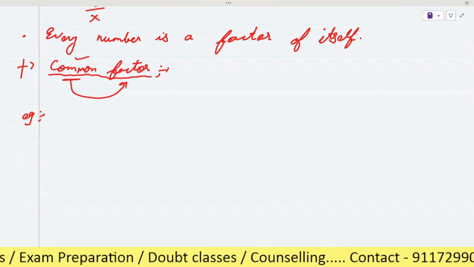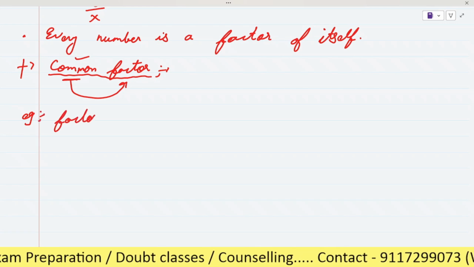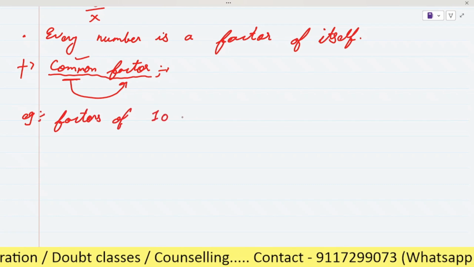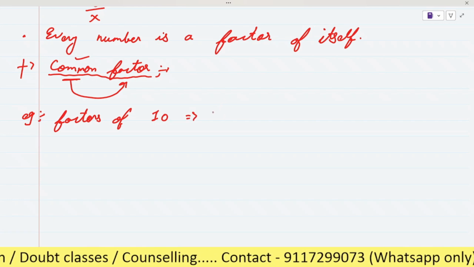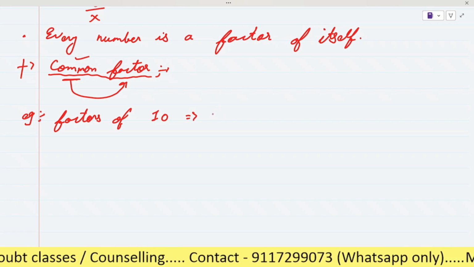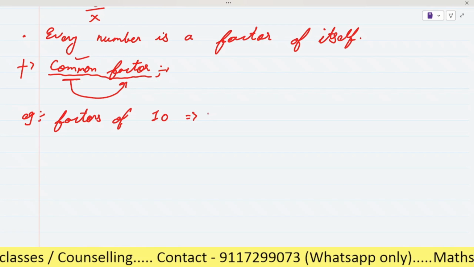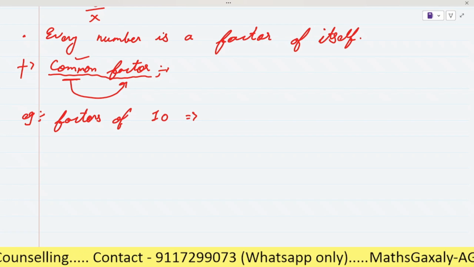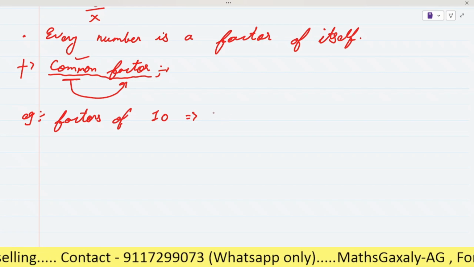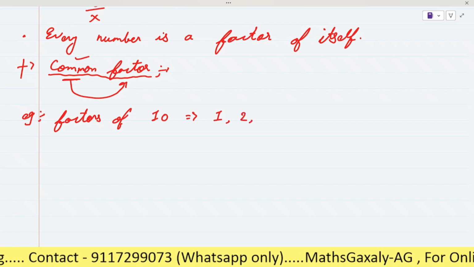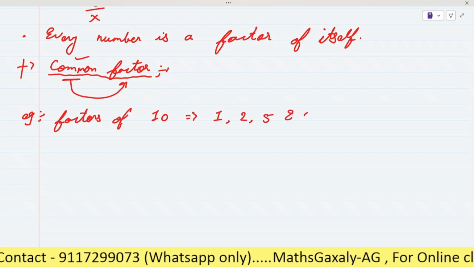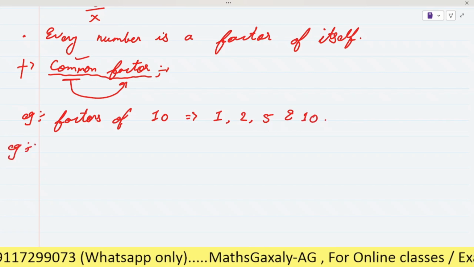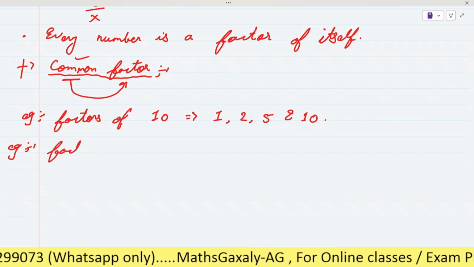As an example, factors of 10. What are they? Tell me. We will start from 1, 1 always, because 1 is a factor of every number, right? So 1, 2, 5, and 10.